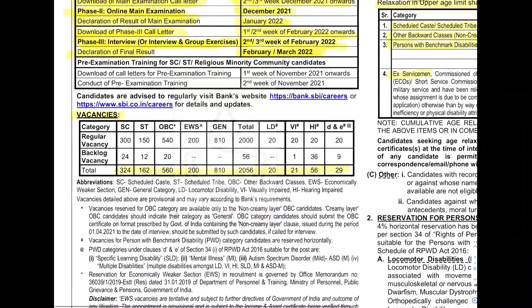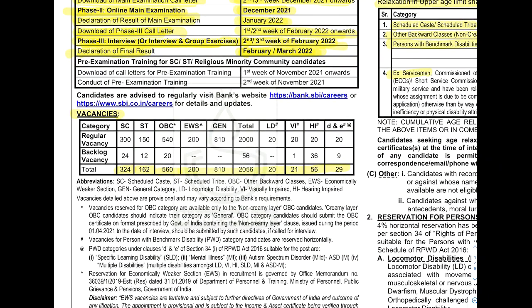Coming to vacancies, the category-wise vacancies are given. For SC there are 324 posts, for ST 162, for OBC 560, for EWS candidates 200, and for the general unreserved category 810. In total there are 2056 posts. That's a huge notification actually, and you should not miss this opportunity. 2056 posts in total are there for this notification.